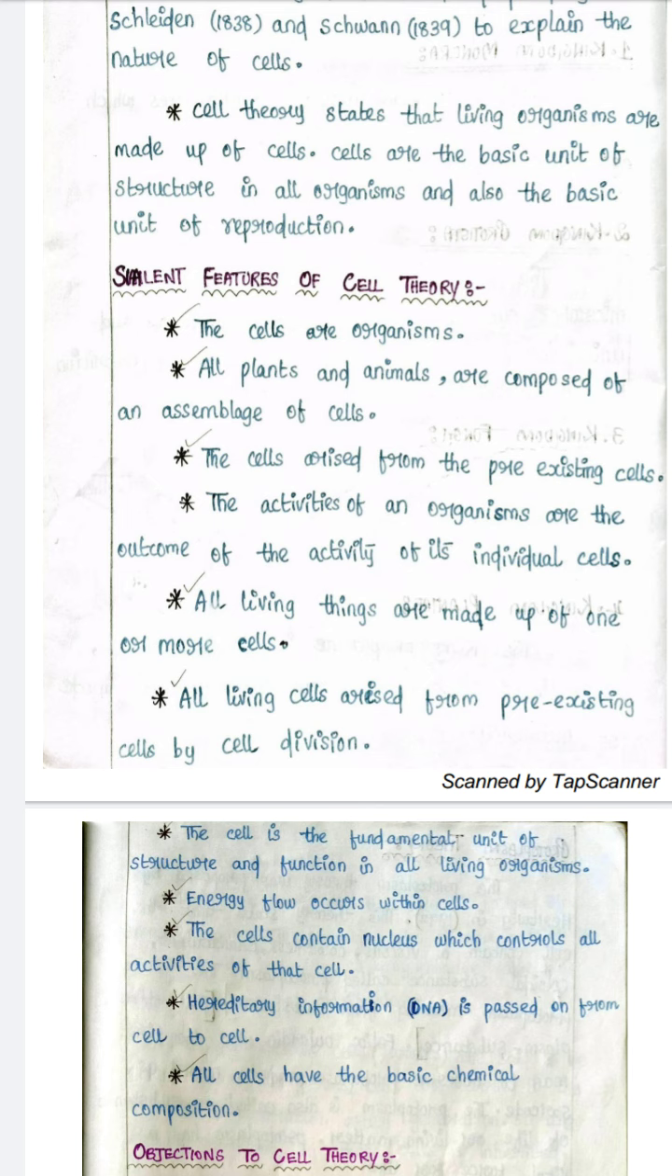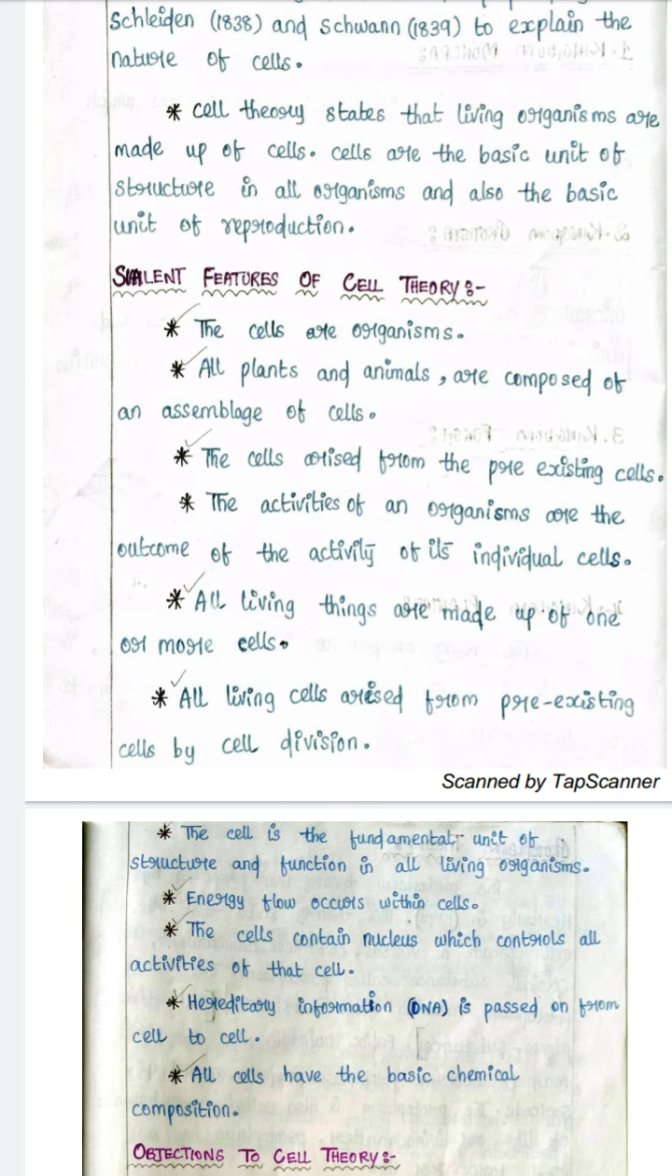So what is a cell? It is the fundamental unit of structure and function in all organisms, and the energy flow occurs within cells. The cell contains a nucleus which controls all activities of that cell. Hereditary information, that is the DNA, is passed on from one cell to another cell. All cells have the same basic chemical composition.